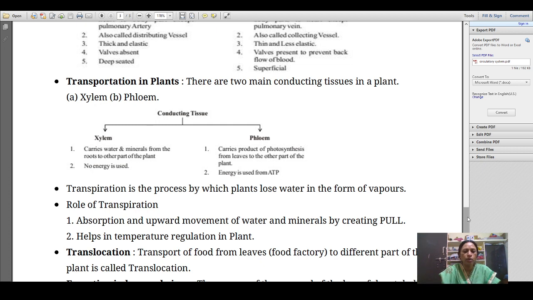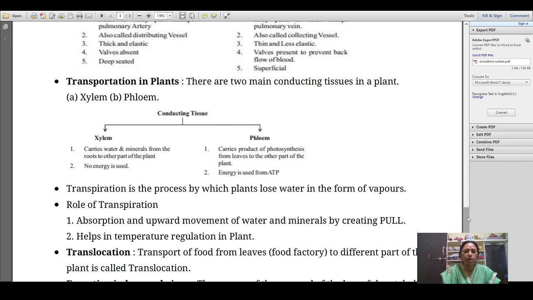Now, the conducting tissue xylem carries water and minerals from the roots to other parts of the plant. Phloem carries products of photosynthesis from leaves to the other parts of the plant. In xylem, no energy is used; in phloem, energy is used from ATP. In xylem, the direction is unidirectional, while in phloem it is multidirectional.